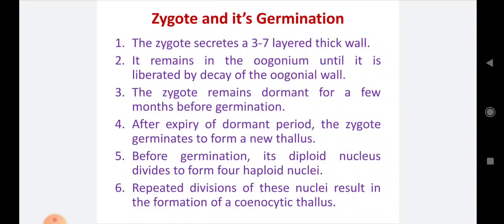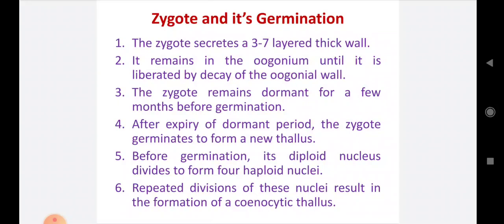Number 2, it remains in the oogonium until it is liberated by decay of the oogonial wall. Thus, the zygote is always present in the oogonium up to the decay of the oogonial wall. Okay. When the wall of the oogonium decays, the zygote comes outside from the oogonium.